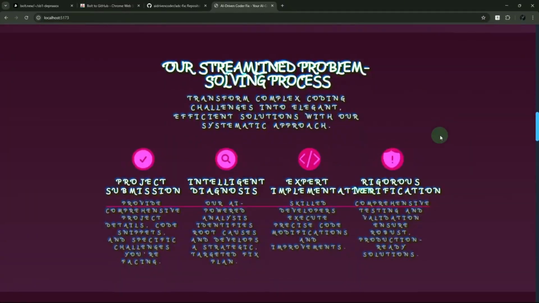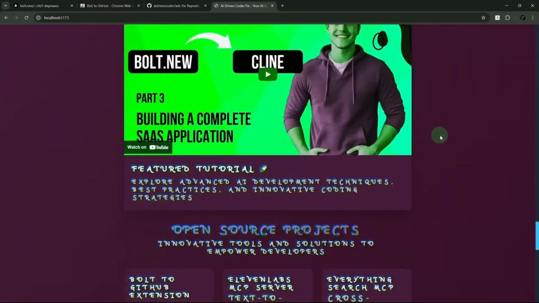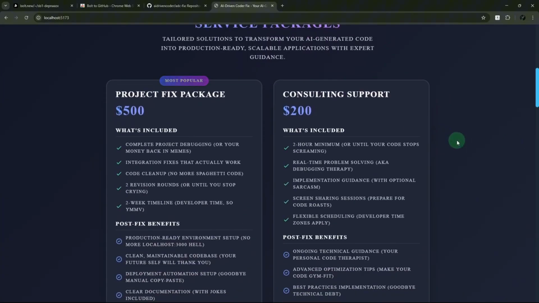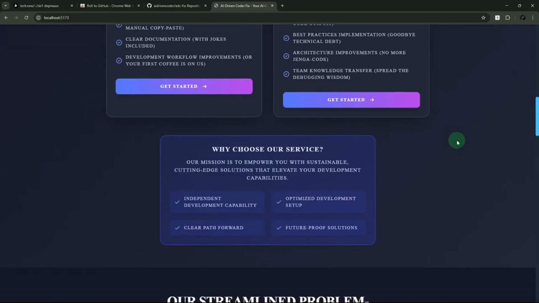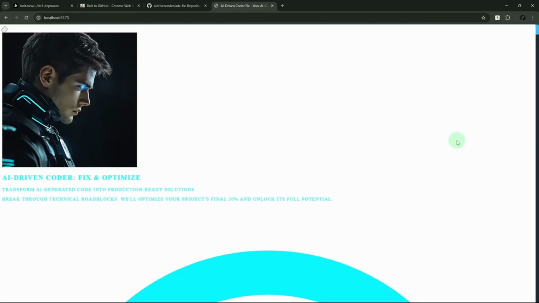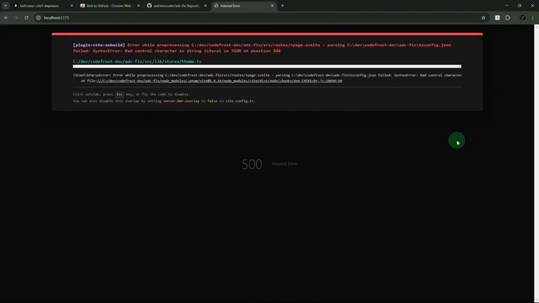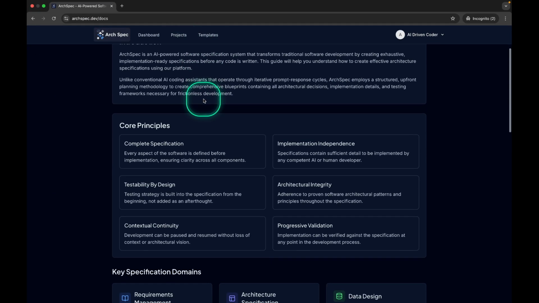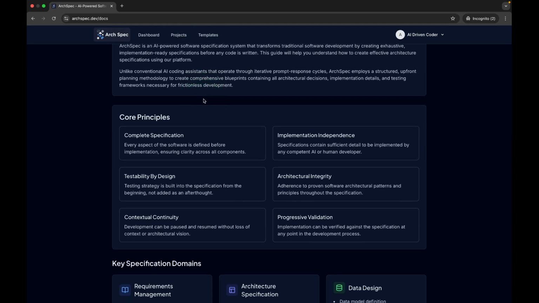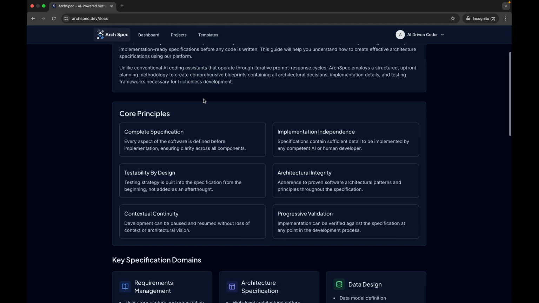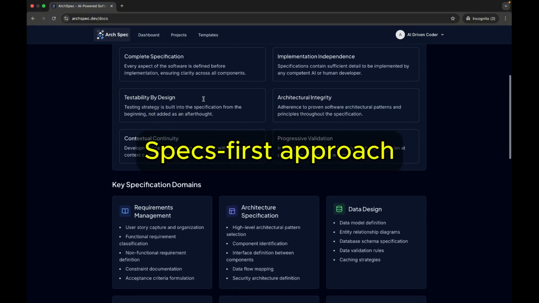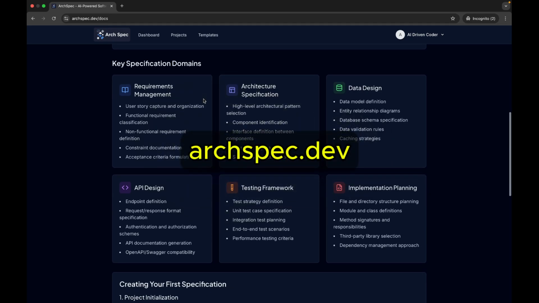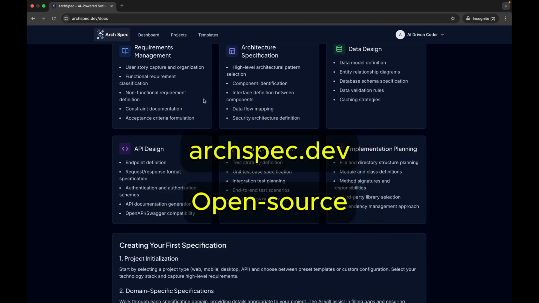While popular AI development tools excel at generating code, their effectiveness hinges on the quality of your prompts. Vague requirements inevitably lead to endless iterations, messy code, bugs, wasted API costs, and failed projects. ArchSpec transforms this process by helping you create comprehensive, implementation-ready specifications before writing a single line of code. It's available both as a subscription service at archspec.dev and as an open-source project you can self-host.